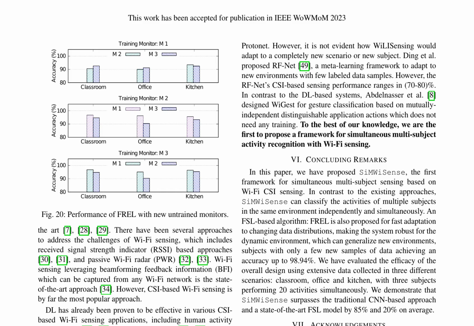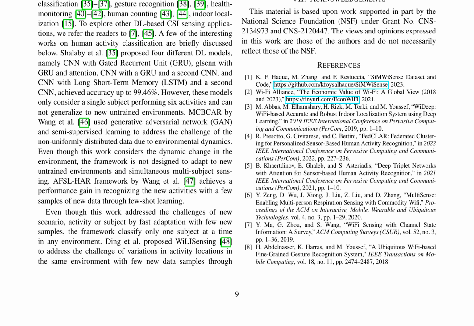SiMWiSense employs a fast adaptation reliability evaluation learning (FREL) algorithm, which enables the system to adapt to changing data distributions and generalize to new environments and subjects with only a few samples of new data. The algorithm's performance is evaluated in 3 different scenarios: classroom, office, and kitchen, with 3 subjects performing 20 activities simultaneously.